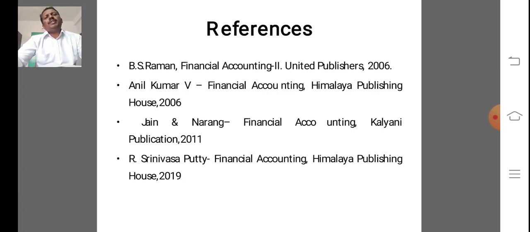First you read the problem correctly, and once again you read the problem, you can underline some important points: whether closing balance is given or opening balance is not given, when credit purchases are given, credit sales are not given, cash received from debtors is given or paid to creditors is given, and any missing information.